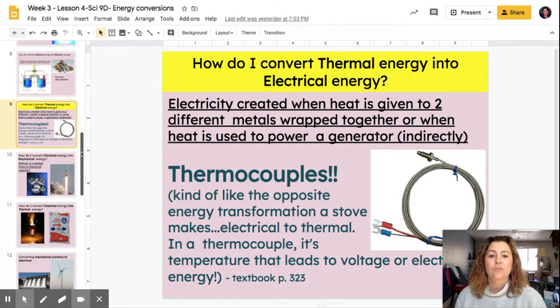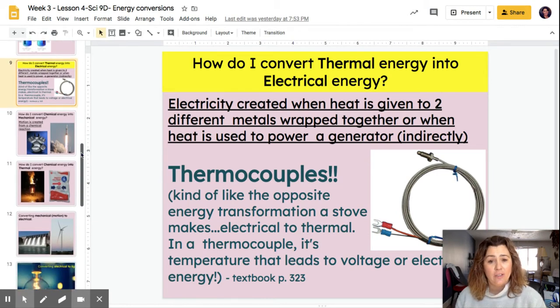How do I convert thermal energy into electrical energy? Well, this conversion is when you're going to take heat, and the heat is going to make electricity. So this is something called a thermocouple. Electricity is created when heat is given to two different metals that are wrapped together, or when heat is used to power a generator. So in this picture here, you can see a thermocouple.